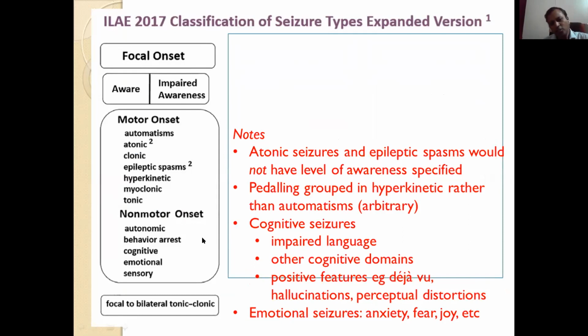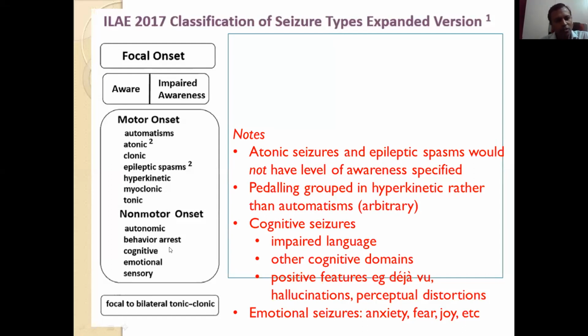Then comes non-motor onset. In non-motor onset, there are autonomic seizures. Autonomic means there are autonomic manifestations in the form of gastrointestinal, vasomotor, or pseudomotor. There may be vomiting, sweating, or tachycardia. Then behavioral arrest, where there is sudden arrest of motor activity.